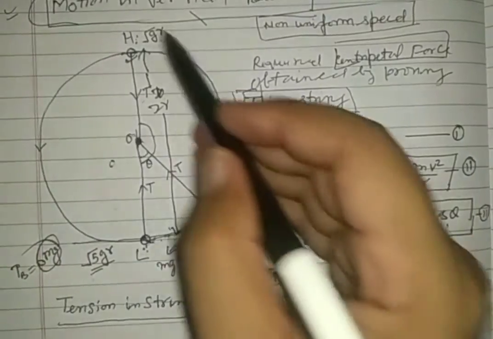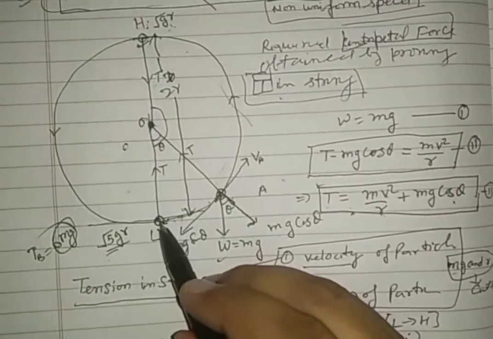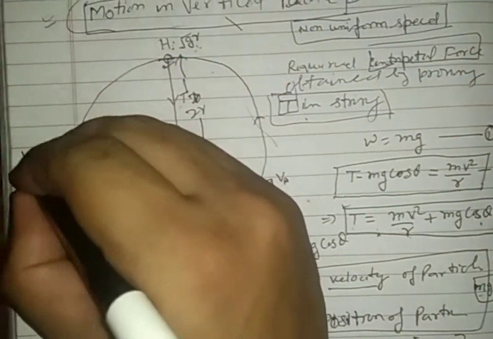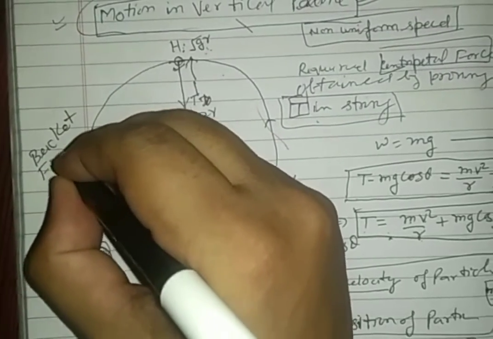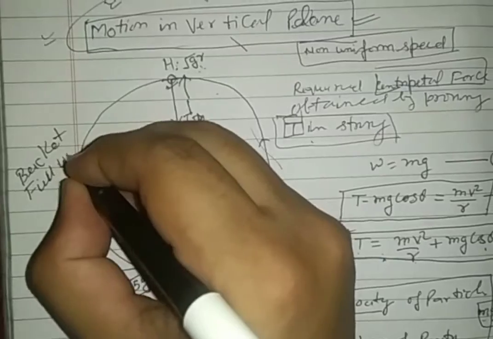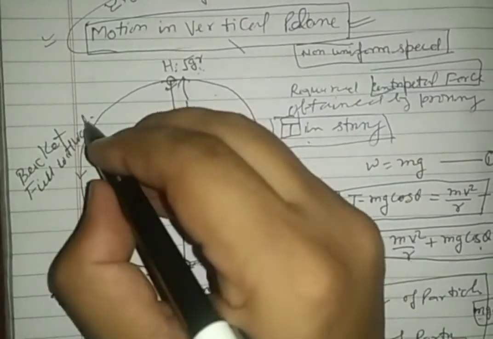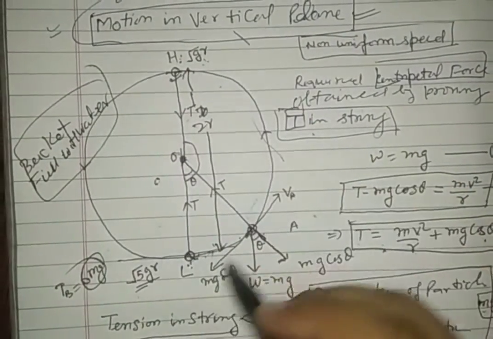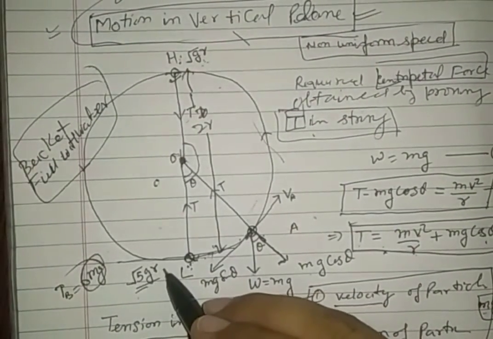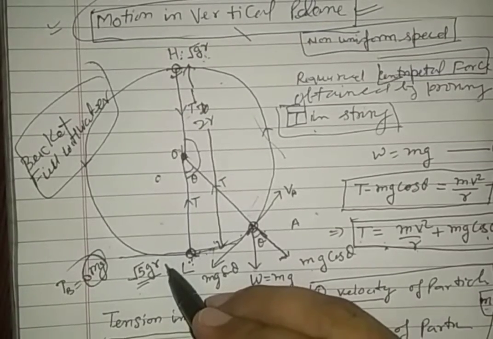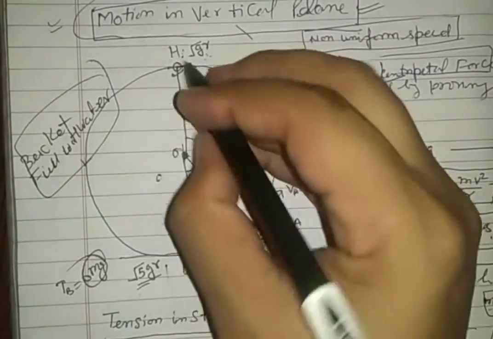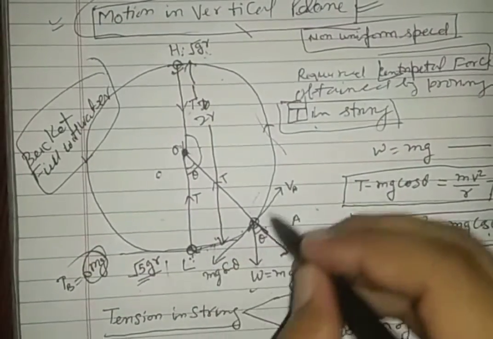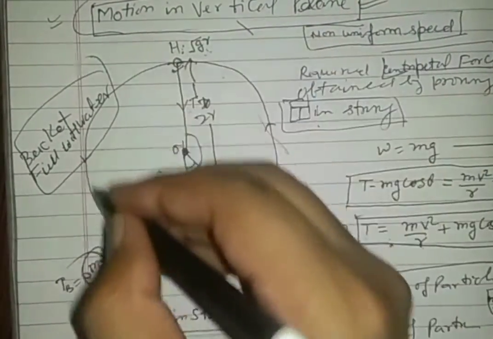One more important conclusion we can take: if the particle is a bucket full of water, and the velocity at the lowest point is either under root 5gr or more, then it will sustain the motion, and the whole system of bucket and water will be in motion.